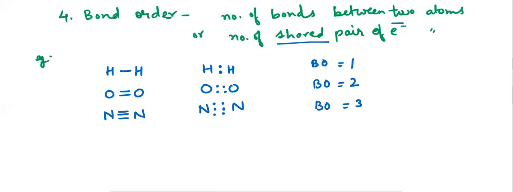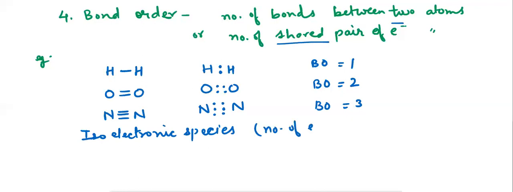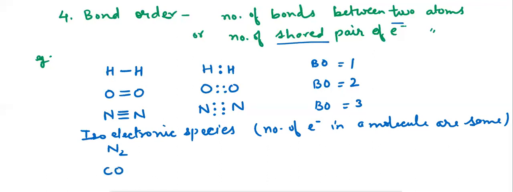Here one point is to be noted, that in case of isoelectronic species, means cases where number of electrons in a molecule are same, bond order is same. For example, in case of nitrogen molecule and carbon monoxide molecule, in both the cases, there are 14 electrons.